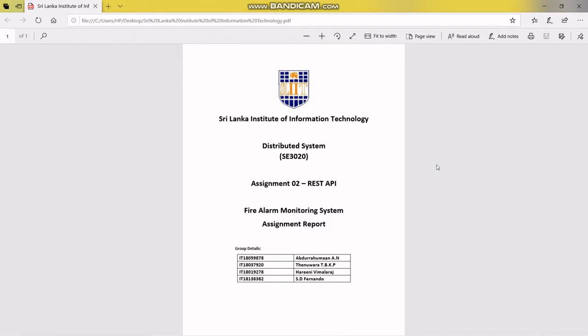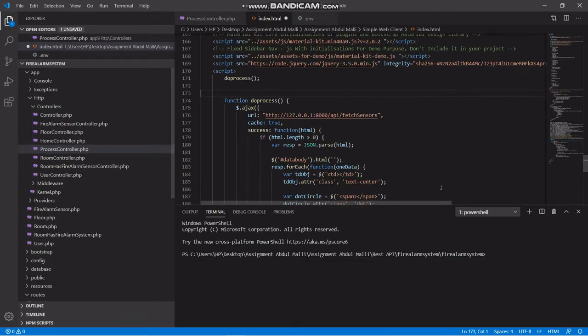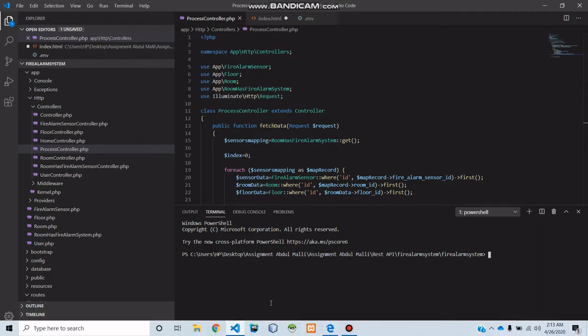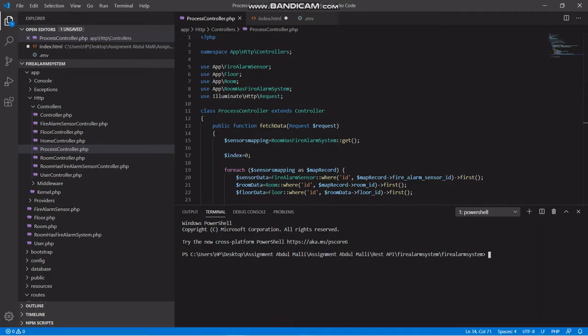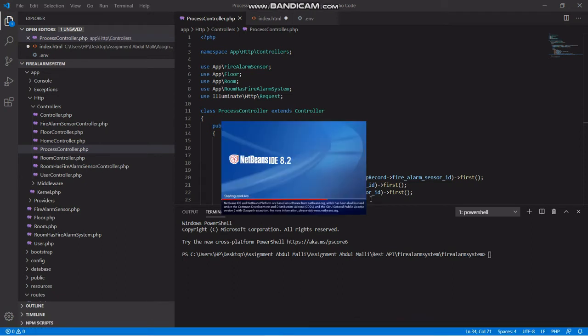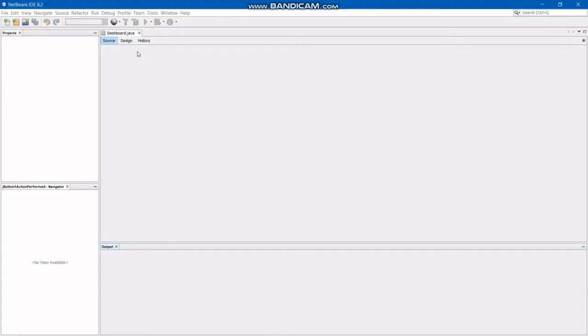For this we have created a simple web client using HTML, and I have created the APIs with Laravel. From that Laravel we have created the API. Then the RMI part was created in NetBeans, so we used Java there. And to start it, let's start the Apache server.